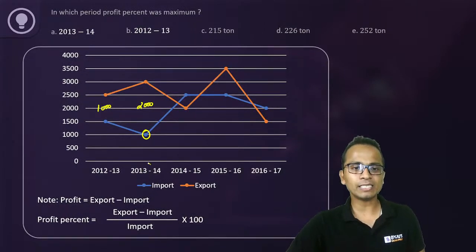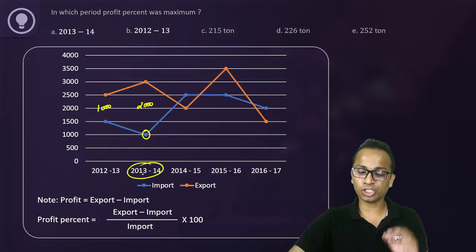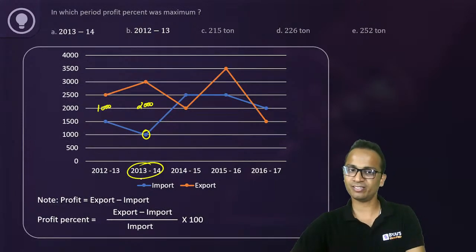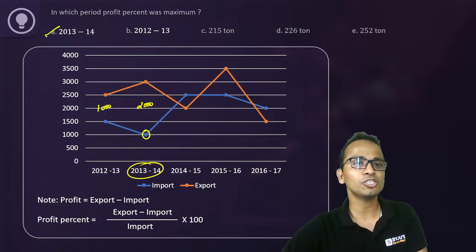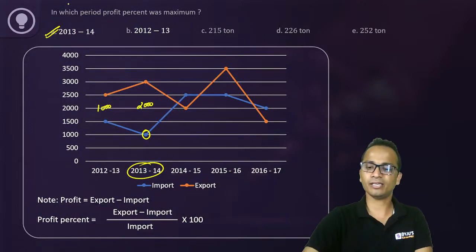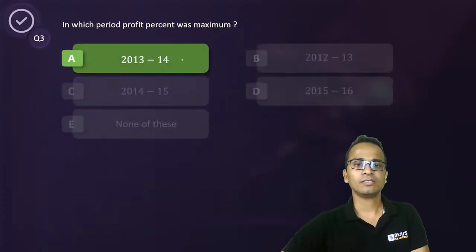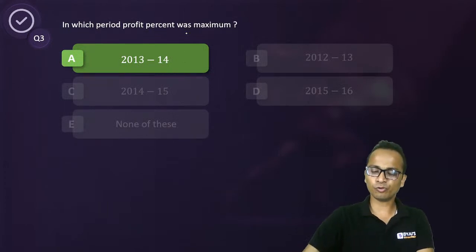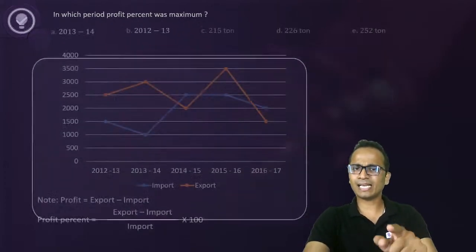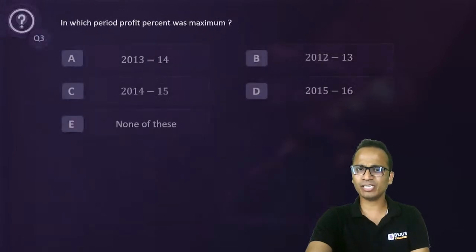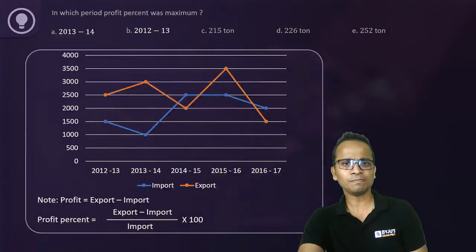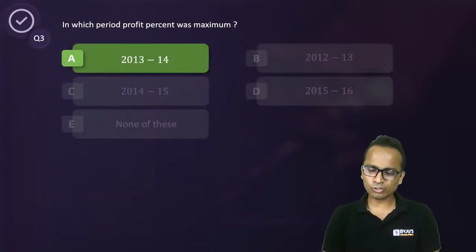Okay, so I can say that the maximum profit percentage should be for year 13-14, right? So the correct answer should be option A, right? Option A is the correct answer. 2013, 2014, yes. There was a slight error in the options on the previous screen. Okay, really sorry for that. So 2013, 2014 is the correct answer.